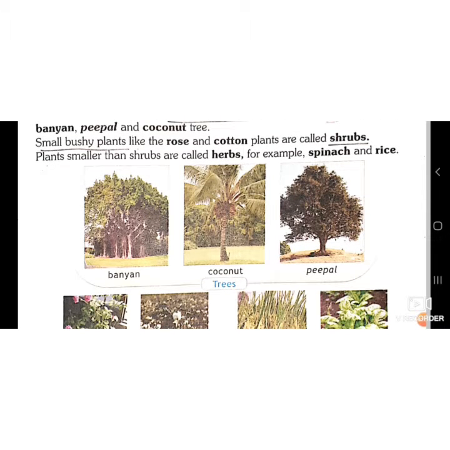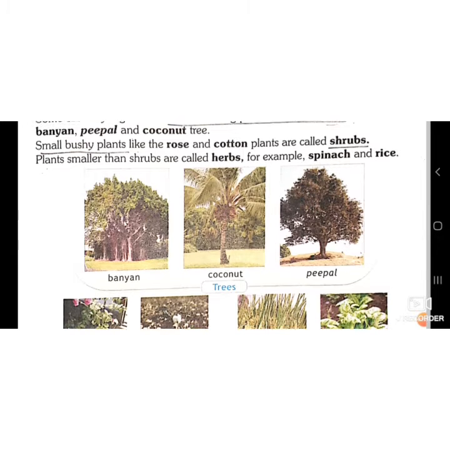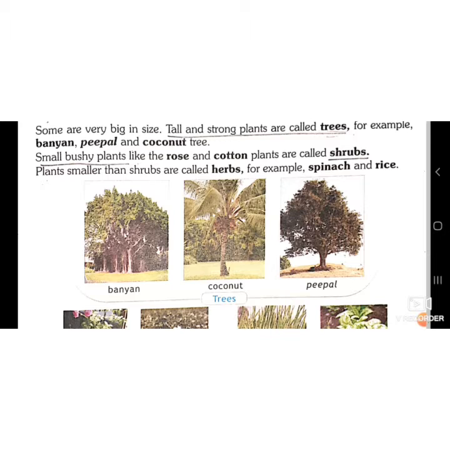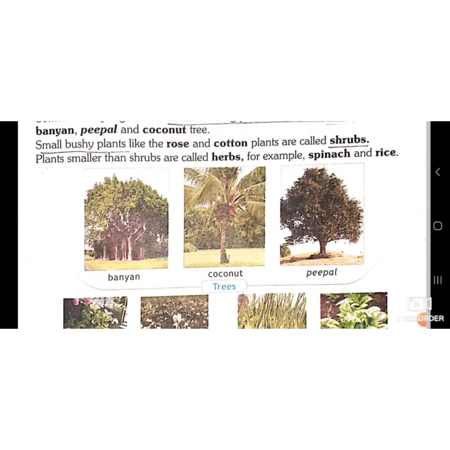For example, spinach and rice. So the first one, the tall and strong plants are called trees. Bushy plants but smaller than trees are called shrubs. And smaller than shrubs are called herbs. For example, spinach and rice.